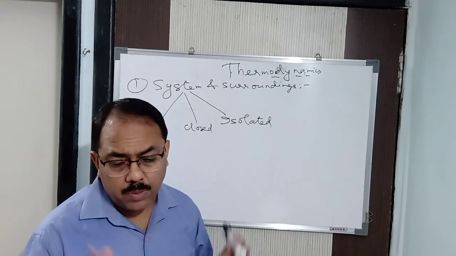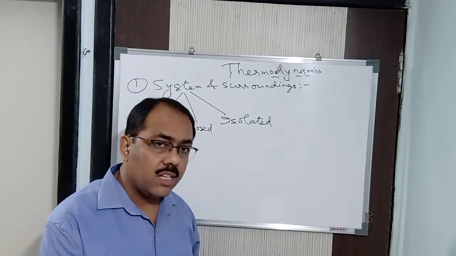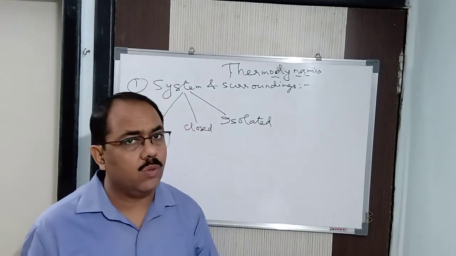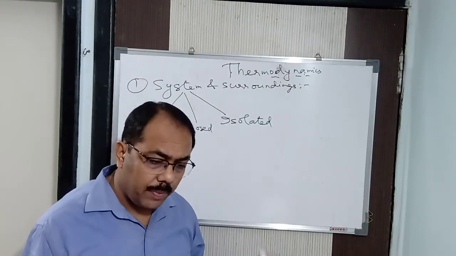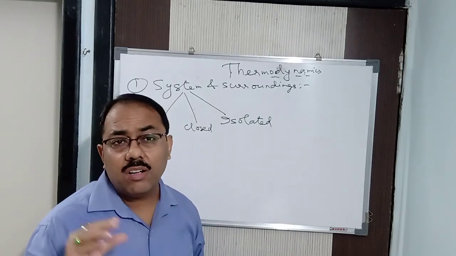In simple words, it depends upon the initial and the final state only. It does not depend on how that initial and final state has been attained. That is called a state function.